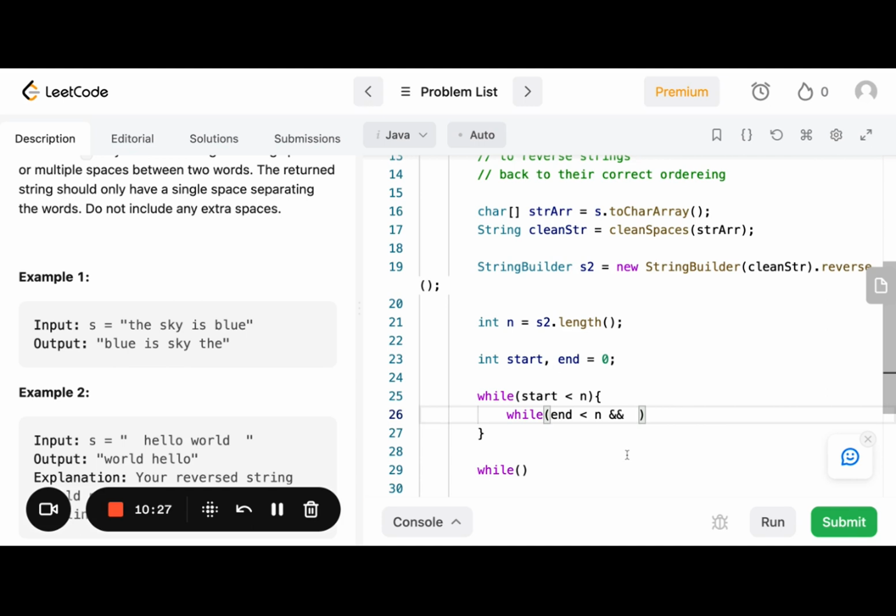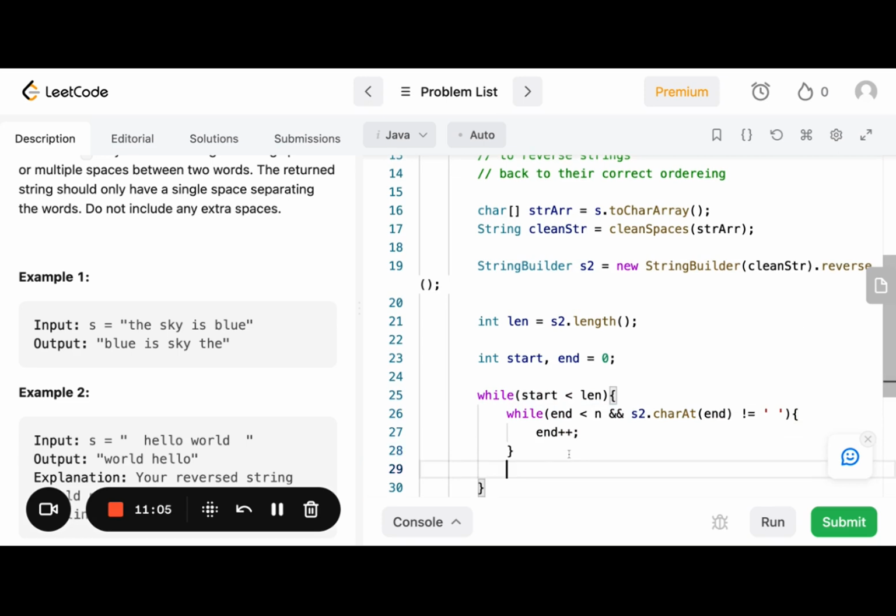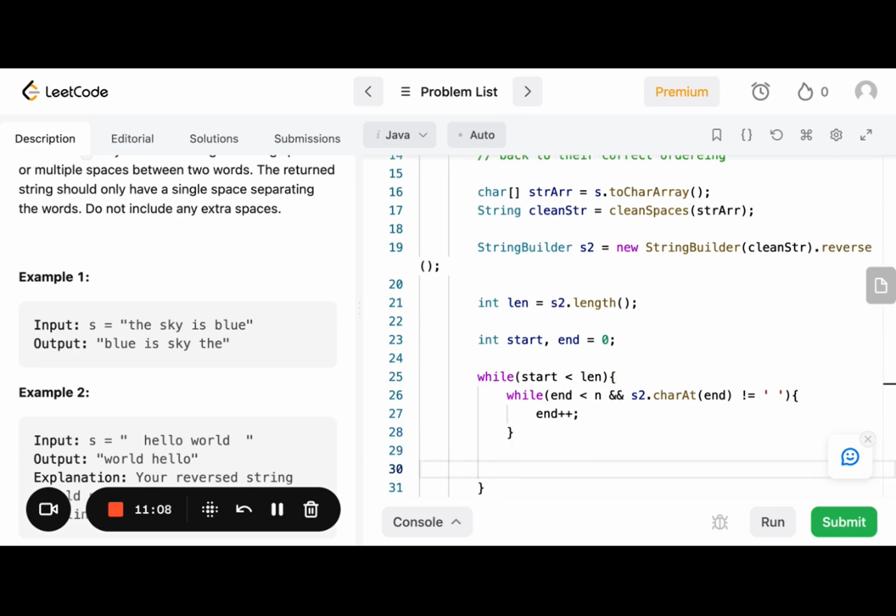So we say while end is less than n, this string s2 dot length, and let's call it len to be more descriptive. And also, you're not yet at a space. So while end is not at the end of the string that we're iterating through, so s2 char at end does not equal this space. Okay, that means you're not at the end of a word yet. We're just gonna say end plus plus. So keep incrementing end until you hit a space. And now once you hit a space, what do we want to do?